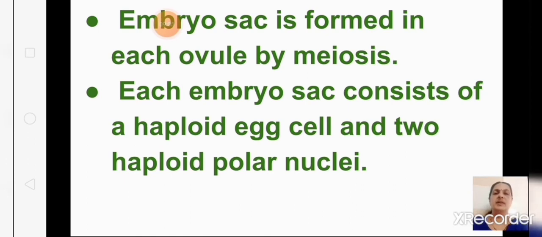So remember this, the ovary is made up of ovules, and the embryo sacs are formed in each ovule by meiosis. This is important. What does each embryo sac contain? One haploid egg and 2 haploid polar nuclei.